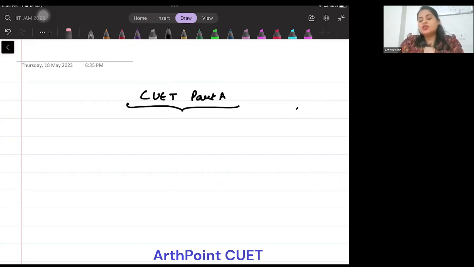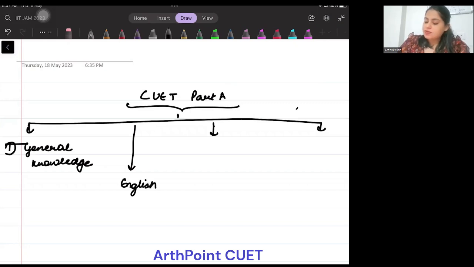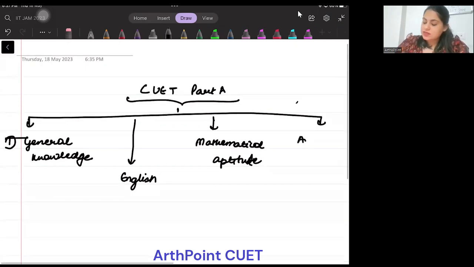All the upcoming lectures for the next few days are going to be based on CUET Part A. CUET Part A can be divided in four main parts: general knowledge, English, mathematical aptitude, and the last one is going to be analytical skills.